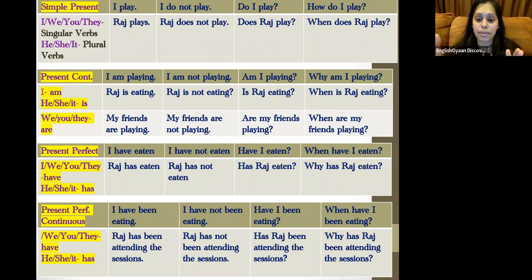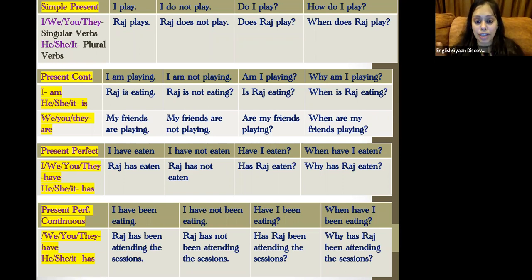I have been eating. I have been working with this company since 2020. Negative, I have not been working with this company since 2020. Question, have I been working with this company? Why have I been working with this company? When have I been working with this company? This all will be in present perfect continuous tense.